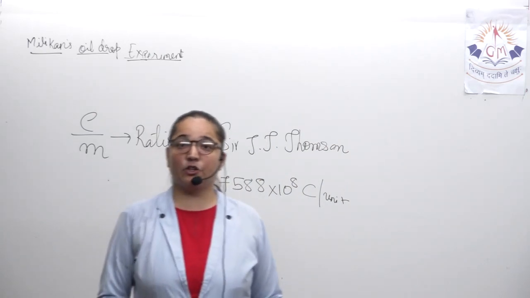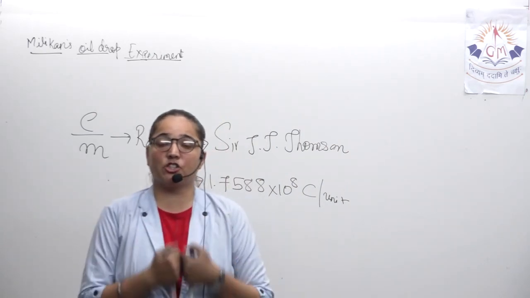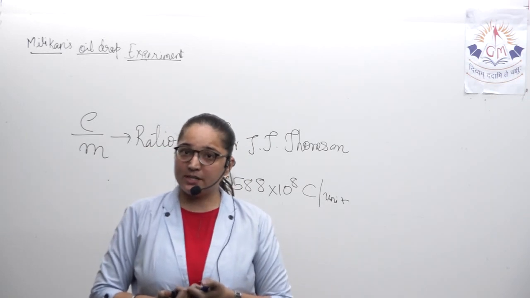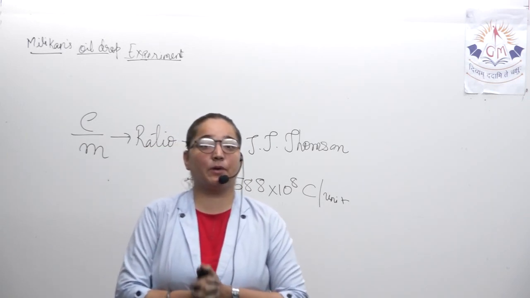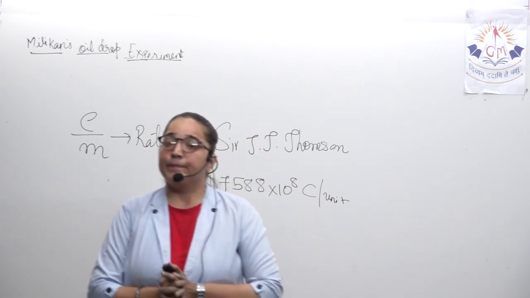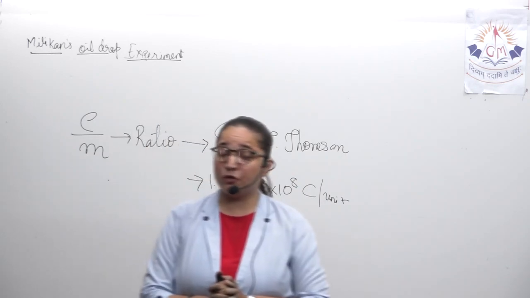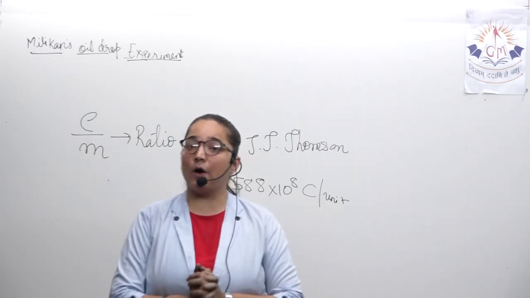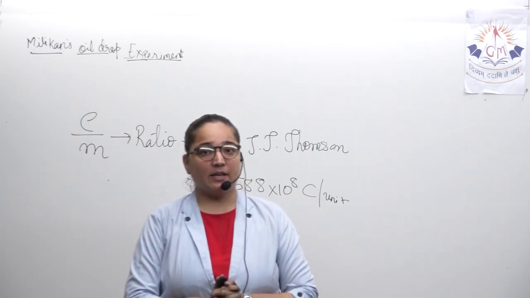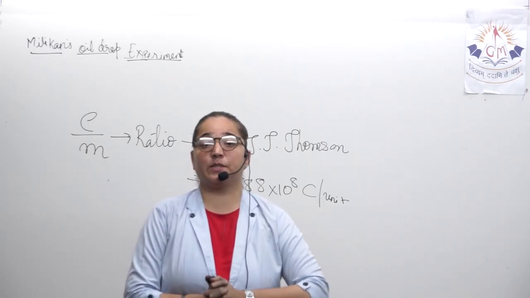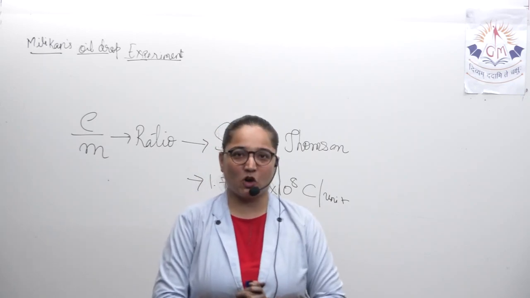I hope that you have understood all the production of the cathode rays, and in a similar way you will have the production of anode rays. Once you have understood this content, the anode rays will become very easy for you. We saw how William Crookes and J.J. Thomson tried to explain the discovery of electrons.